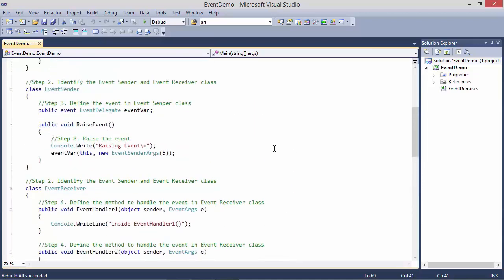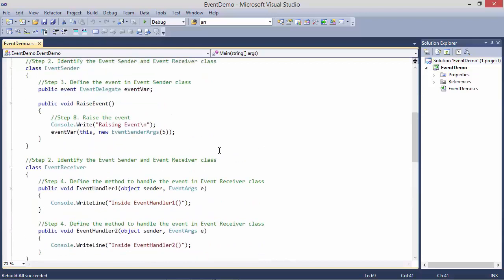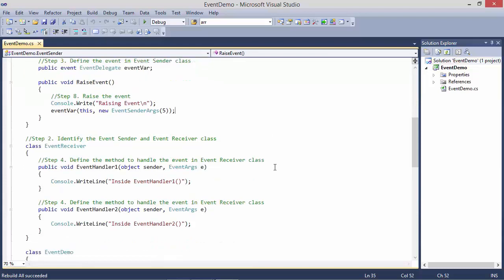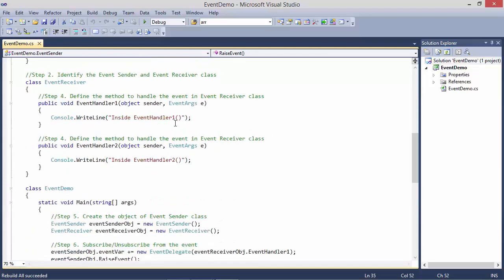So when we are calling the method RaiseEvent, it comes here, and when the event is raised, it is handled by methods EventHandler1 and EventHandler2. Why? Because now two methods are subscribed, EventHandler1 and EventHandler2.